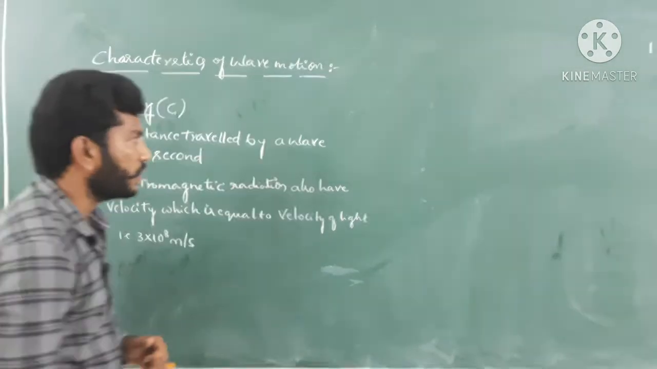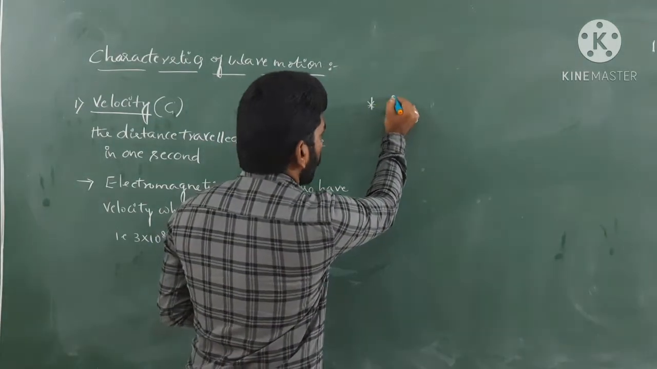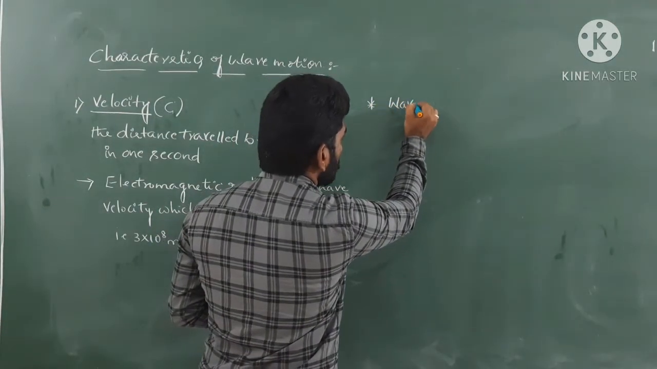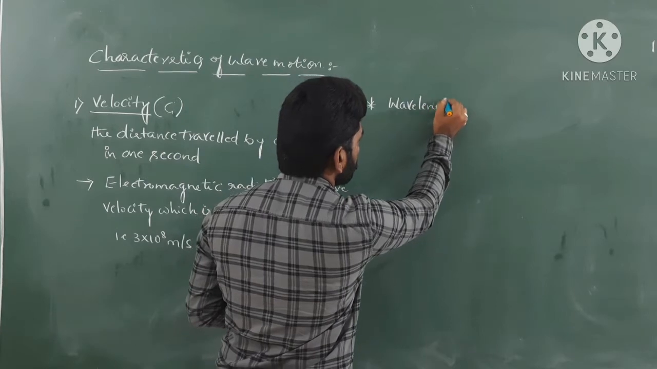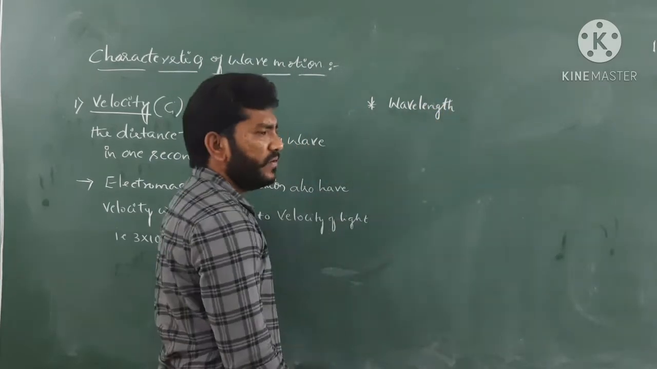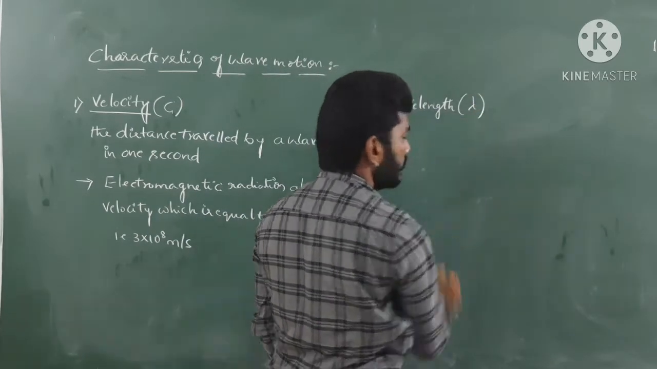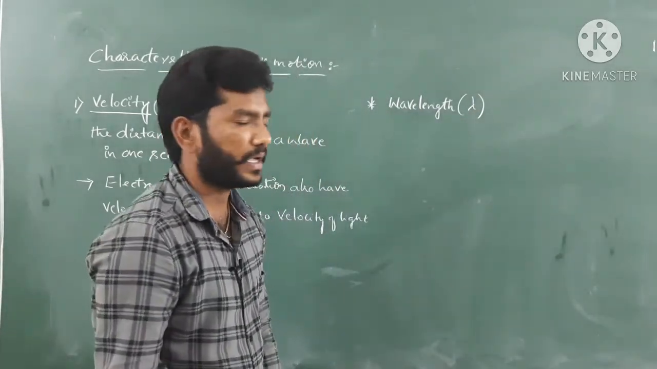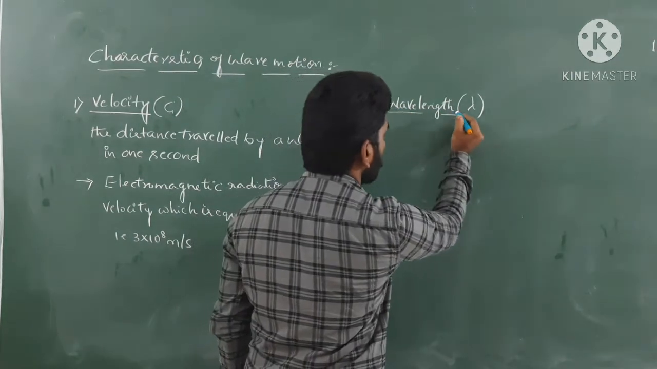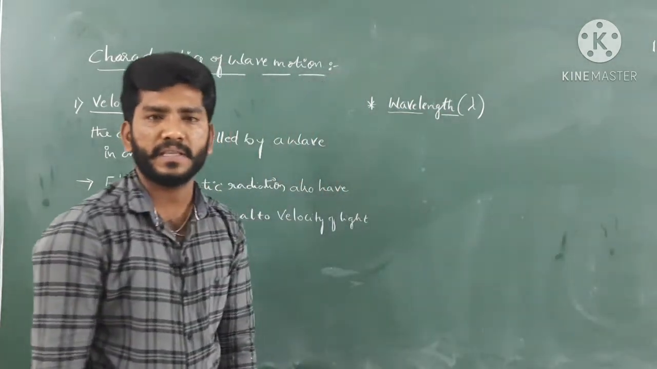And the second one I will go with is wavelength, which is the most important thing, guys. Wavelength is indicated by the symbol lambda, which is a Greek letter, guys. Okay, then what is meant by wavelength here?